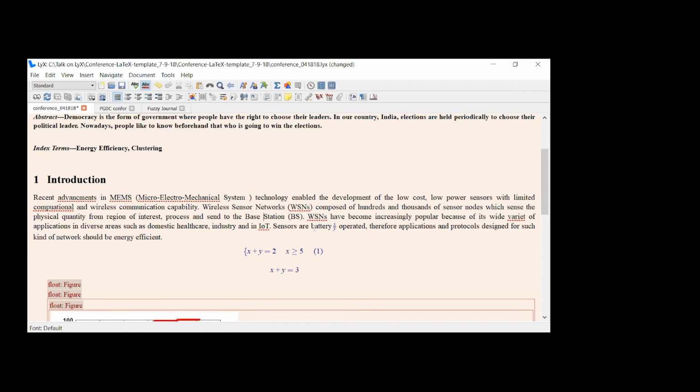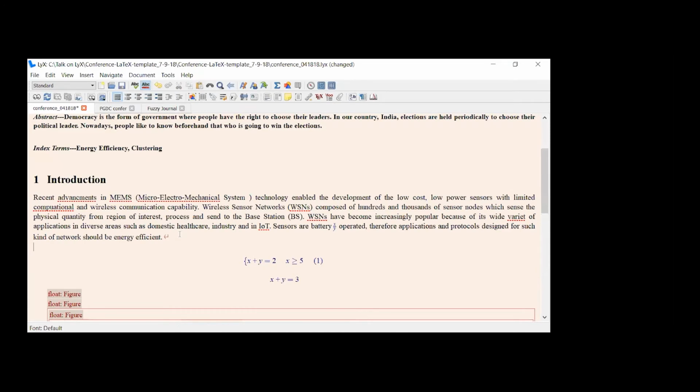However, if you want a break in a line, what you have to do is press Control Enter. Then it will go to the new line. But automatically it will ignore the spaces. If you type multiple spaces here, it will ignore them in the PDF file. Left justification and right justification are done automatically according to the template, because in the backend the IEEE template is working. Clear?